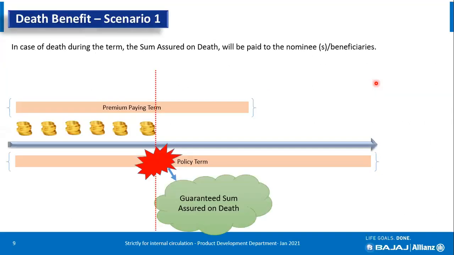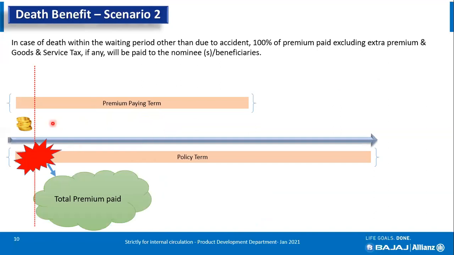So here is an example: if the customer dies during the policy term or premium payment term, 100% sum assured is paid to the nominee. If the customer dies during the policy waiting period, within 90 days, other than by accident, only the 100% premium paid, which is the total premium paid, is returned. Here is an example.